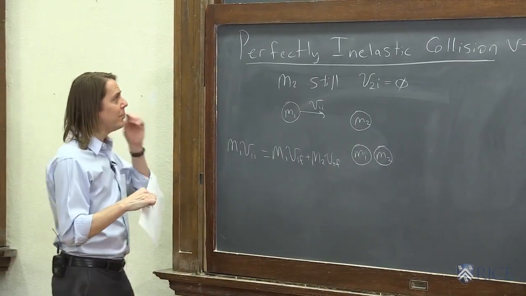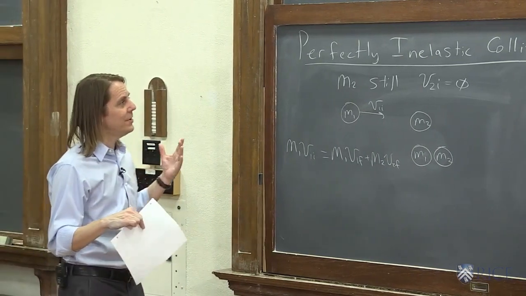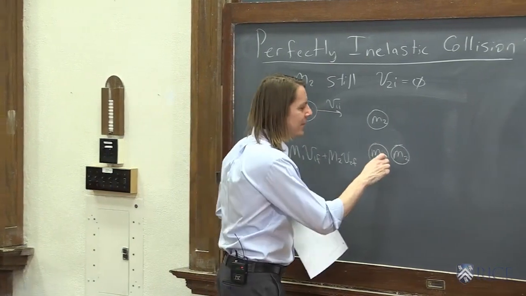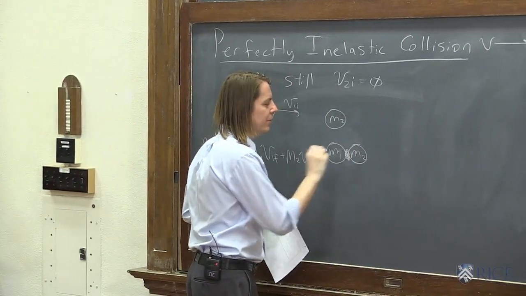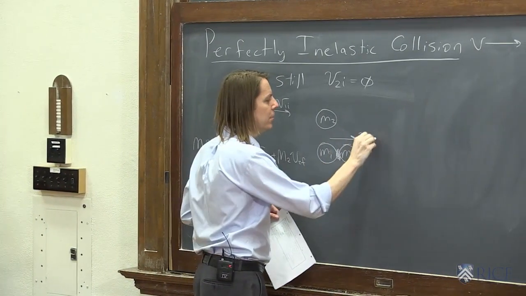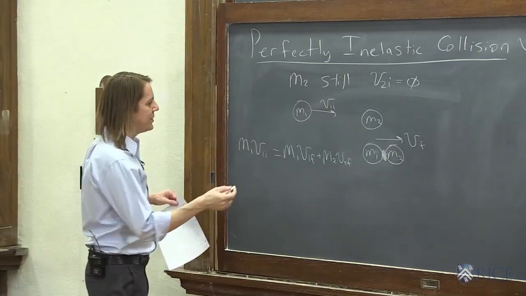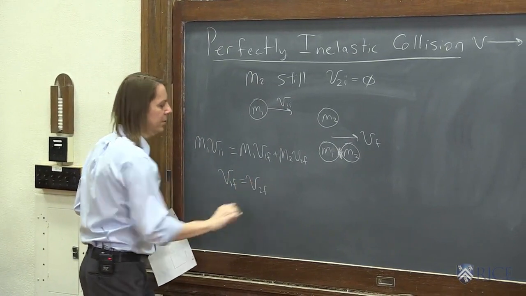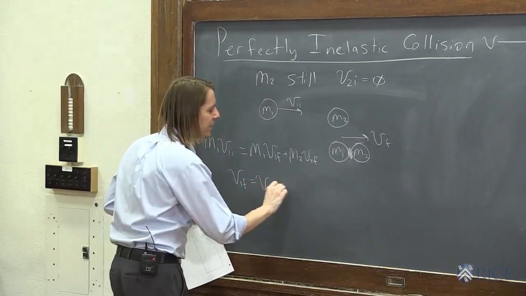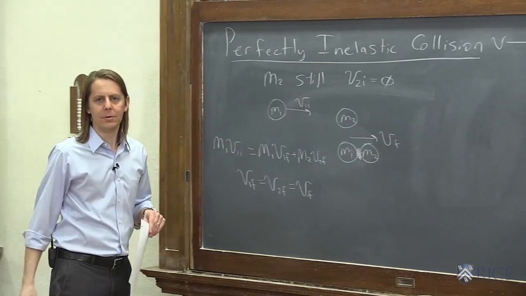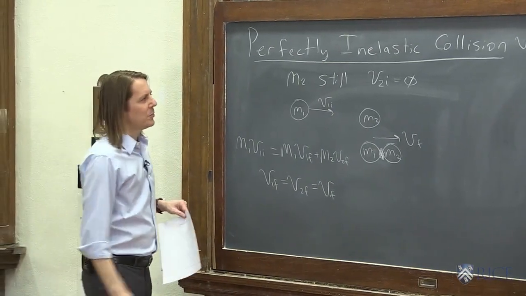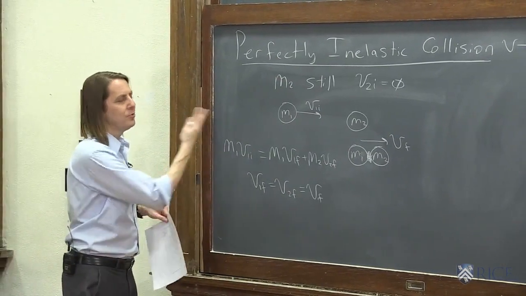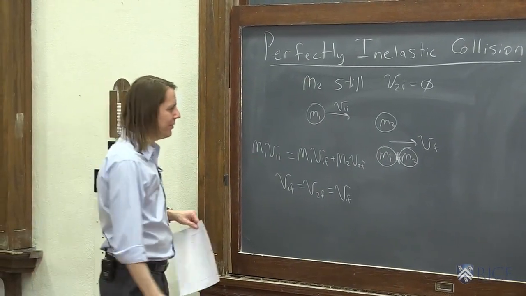And in the case of a perfectly inelastic collision, you don't really deal with the energy equation. Your second equation comes from this requirement that they're stuck together. Right? If they're stuck together, they move together. So your second equation in this case really is that v1 final equals v2 final. And therefore you can just call it, let's just call it v final. They're the same. So it's not really the energy, it's the fact that they're stuck together that gives you the second equation. So now we have two equations and two unknowns, and it's pretty straightforward to solve.